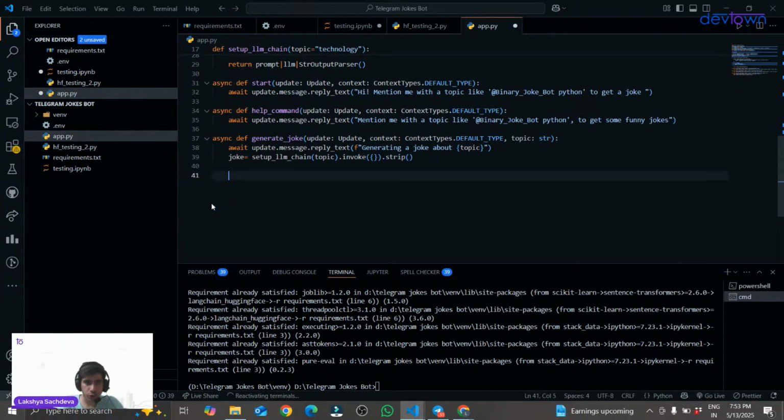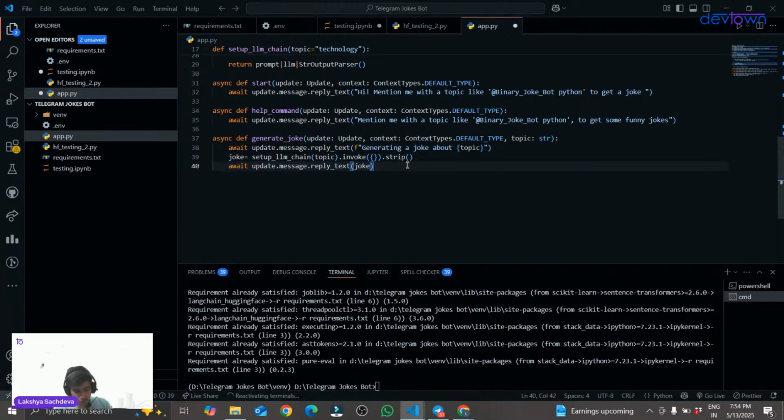And after I've got the joke over here, I have to print my joke as well. Yes, sir, we have to print the joke as well. So I will quickly write await update dot message dot reply underscore text, and I will print the joke over here. The joke is first stored in this joke variable, and then it will be printed over here. So first we will get the message generating a joke. Then we will generate the joke through this setup LLM chain, and then we will print the joke over here.